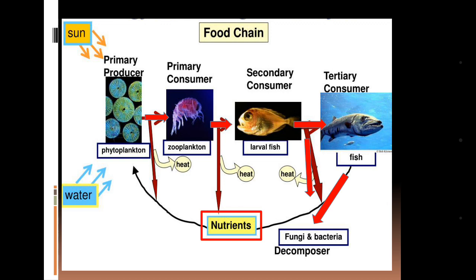Even if the food chain stops at the stage of larval fish, these will again be decomposed and produce nutrients. And if the food chain stops at the primary consumer, again decomposition will occur and nutrients will be produced. And if decomposition occurs at the phytoplankton step, then nutrients will be produced, which will be utilized again by the phytoplanktons. So again we can say the nature of nutrition flow in a food chain or in an ecosystem is cyclic.